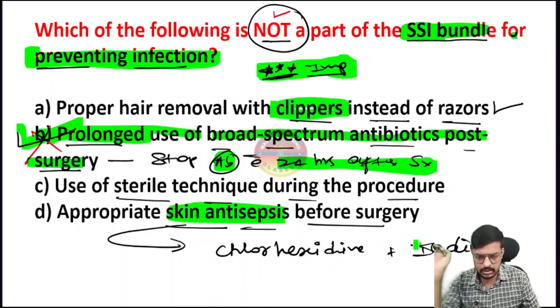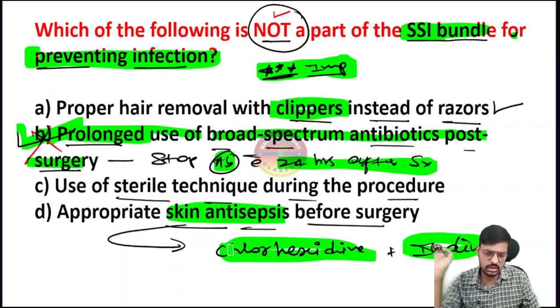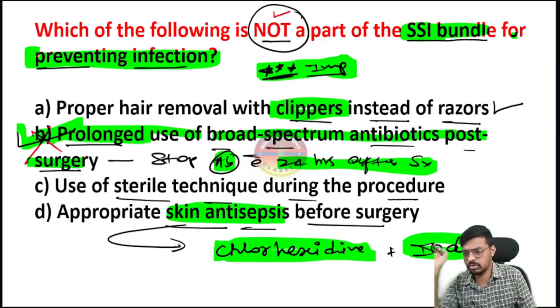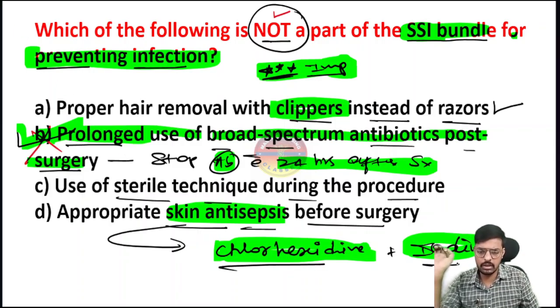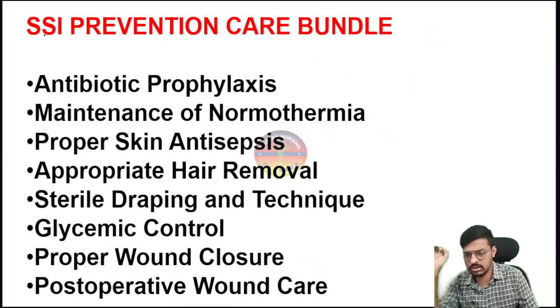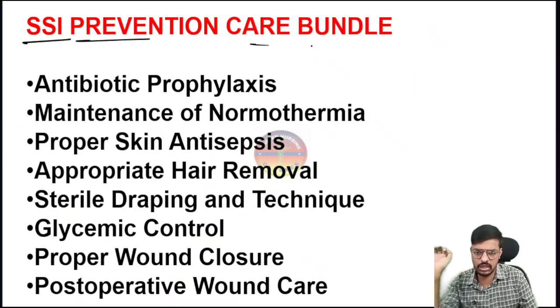Previously the iodine solution was used, but now the trending one used in the OT is the chlorhexidine solution, because it is a very effective one. Most important, do the surgical site preparation before taking the incision, with the help of chlorhexidine and iodine antiseptic solutions. Then comes the actual surgical site infection prevention care bundle.